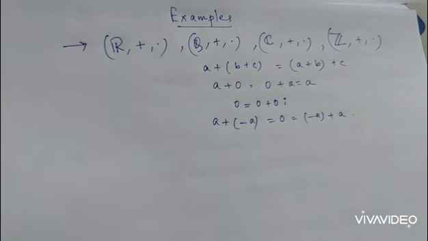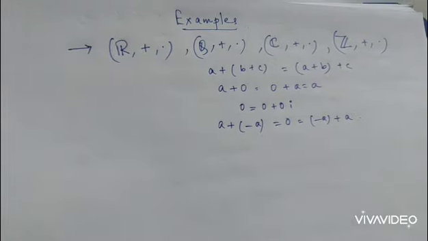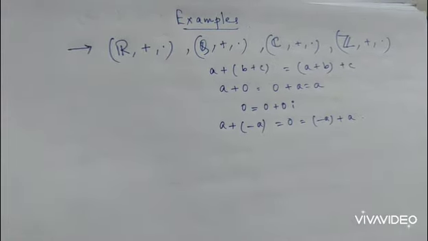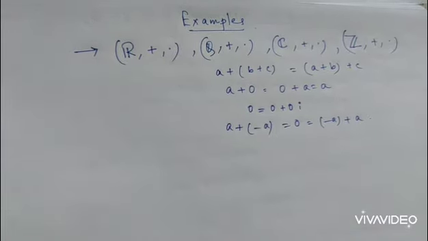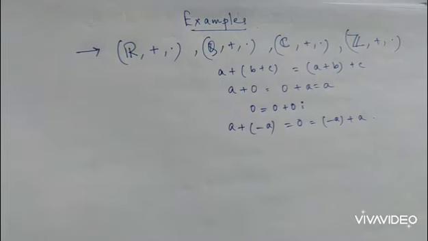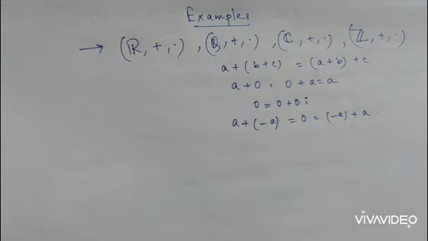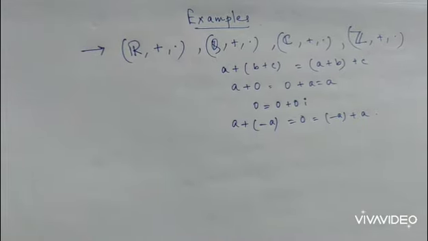So minus a is the additive inverse for a, or a is the additive inverse for minus a. That happens for every possible element of real numbers, and hence for rationals and integers, because they are subsets of real numbers, as well as complex numbers. So existence of additive inverse is there. Commutativity of course prevails. I think it need not be highlighted.